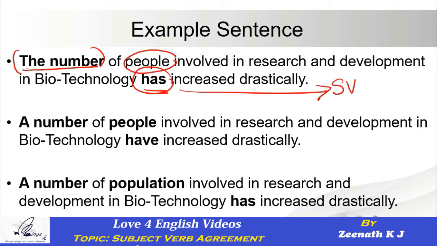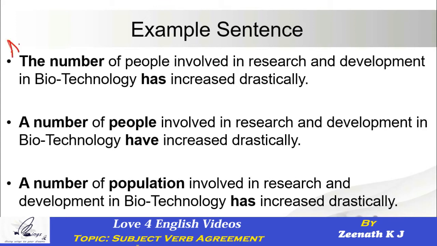We are talking about the number of people, which is singular. When the subject is singular, the verb has to be singular. Once again, the same pavilion we are coming back to. Okay, very easy to understand, right? Look at the next one. This is avatar 1. Let's go to avatar 2 now.